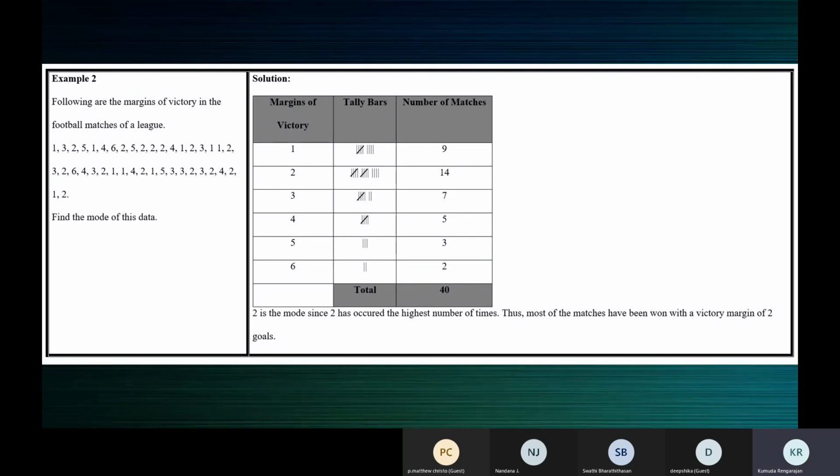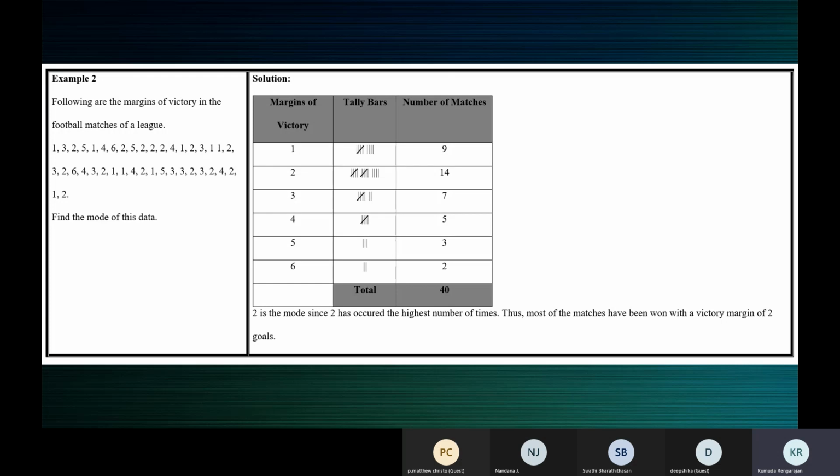What does it mean? It means in most of the matches, they have won with a margin of 2 goals. They won by 2 goals. In most of the matches, the victory was by 2 goals. Not totally 2 goals, but the margin.